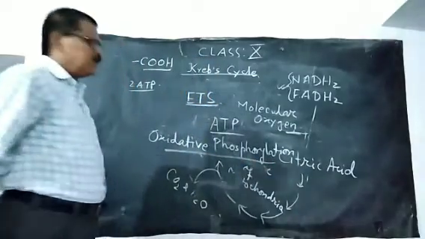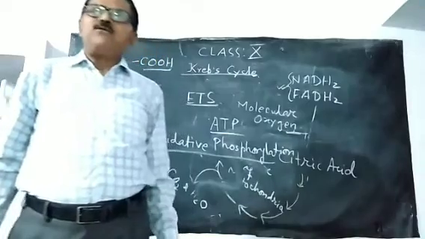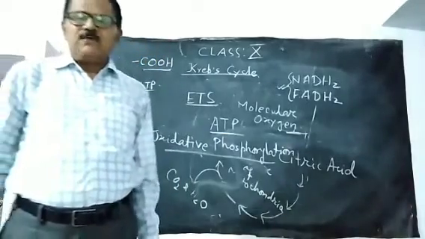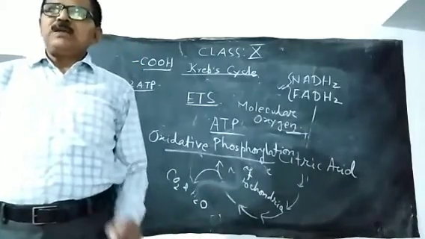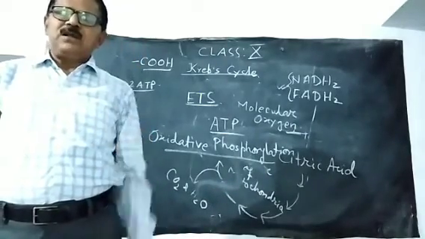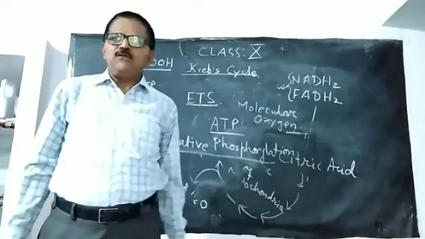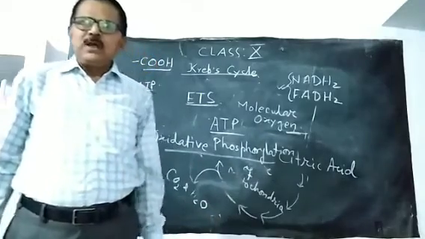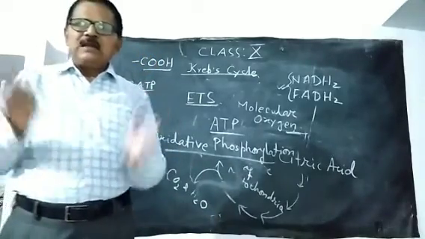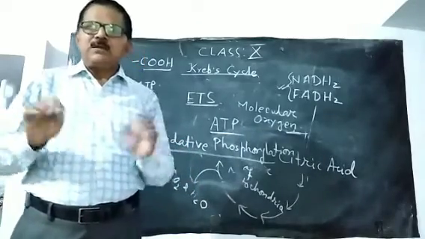This oxidative phosphorylation is different from photophosphorylation. The phenomenon of photophosphorylation takes place during the light reaction of photosynthesis. During the light reaction of photosynthesis there is also formation of ATP, but in that case the light energy is utilized in the formation of ATP.